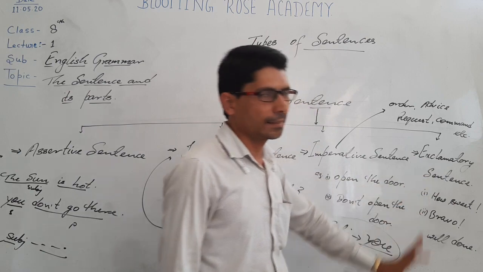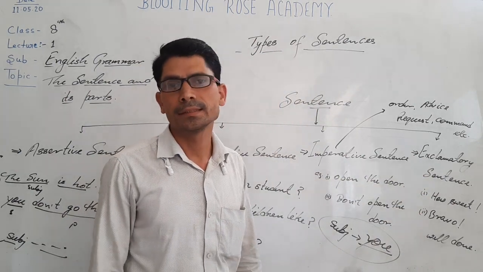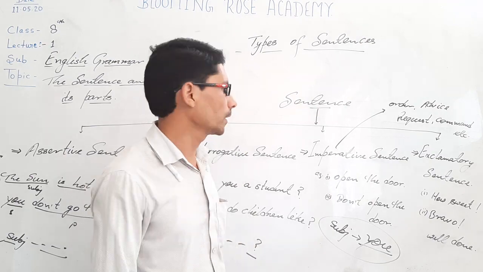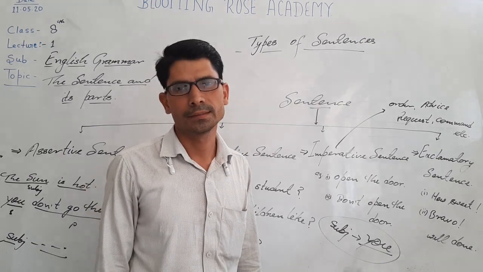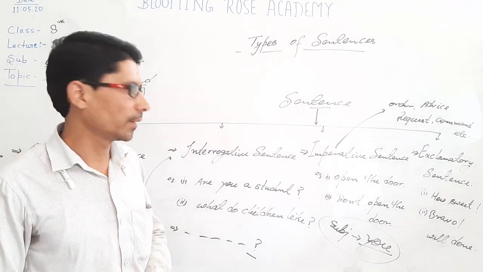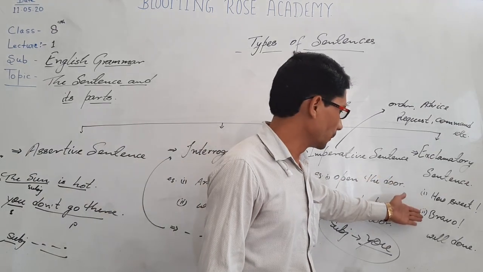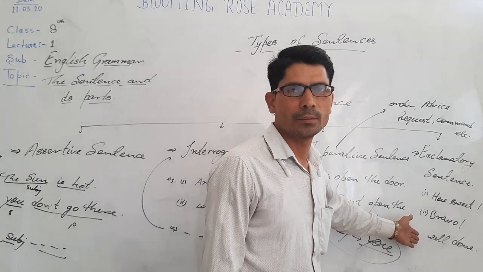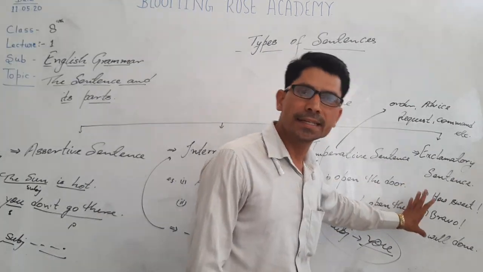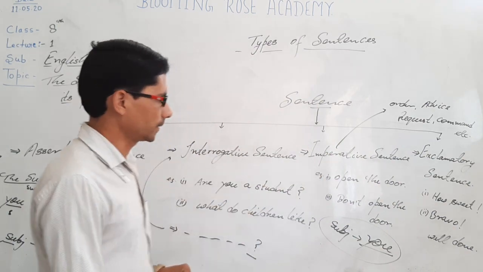Last one, exclamatory sentence. A sentence that shows sudden feeling, emotions, expressions, these are called exclamatory sentences. For example, wow, how beautiful this flower is! How sweet! Bravo, well done, wow, hey! Sentences containing these words are called exclamatory sentences.